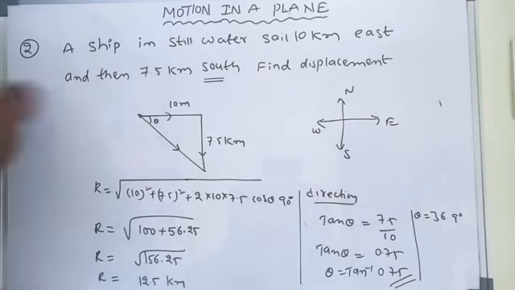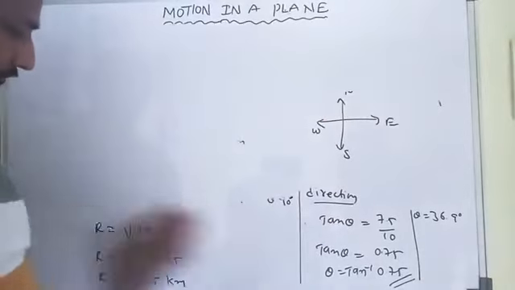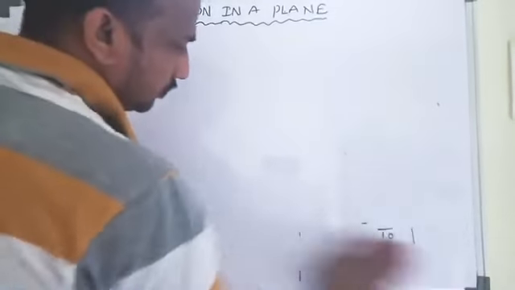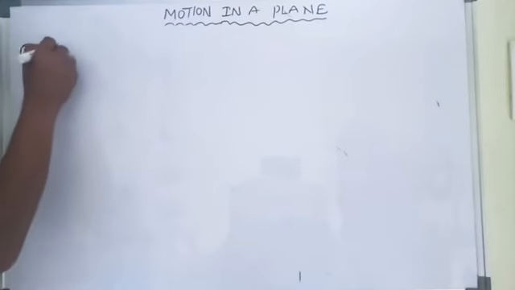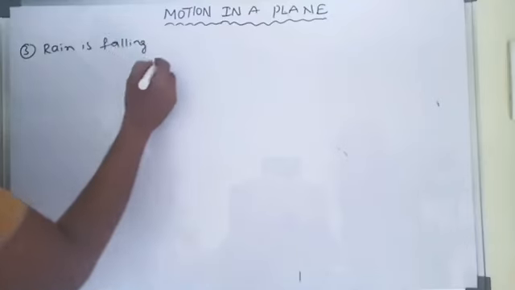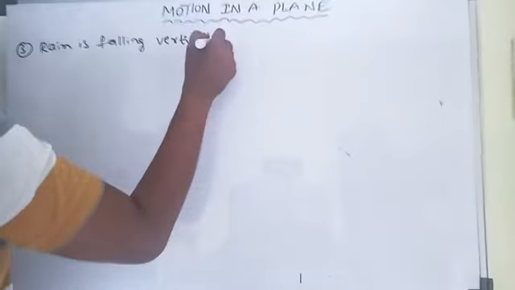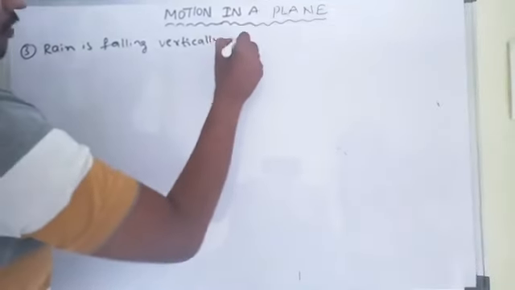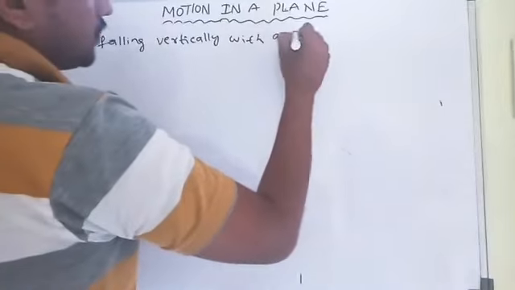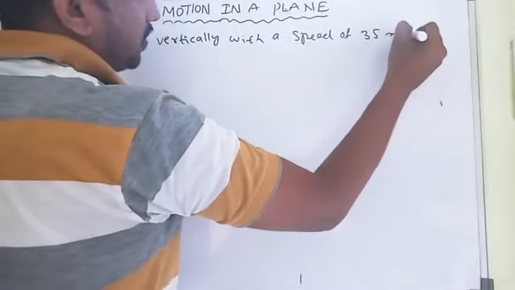Now we go with another problem. Rain is falling vertically with a speed of 35 meter per second.